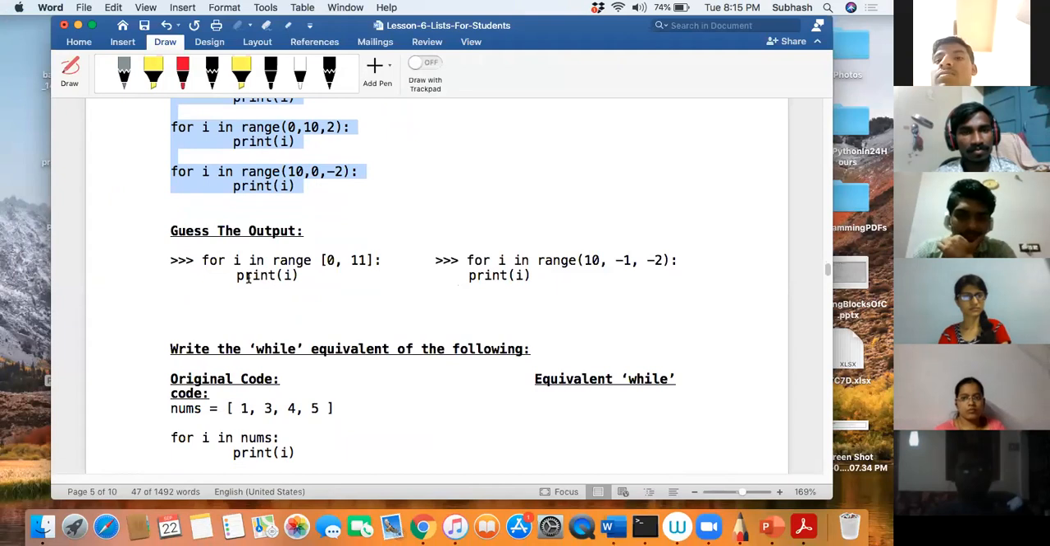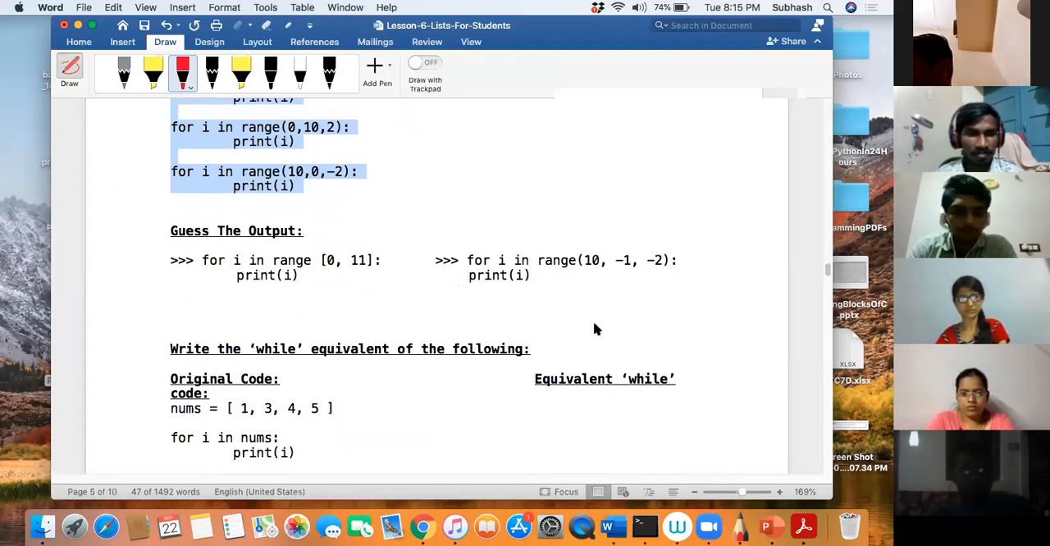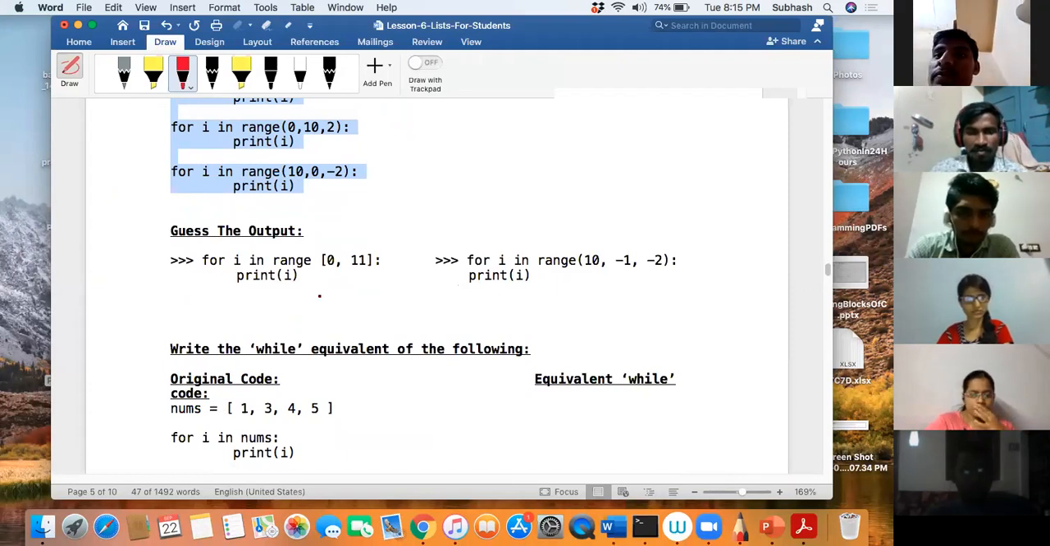Now, can you tell me what is the output of this one? Let me see who will guess the output for this one. Guess the output for the first one. Put that in the chat box. What is the output for this? Kirtana Ganapati, 0, 11. What is that? 0, 1, 2, 3, 4, 5, 6, 7, 8, 9, 10. Okay, guess properly. See properly. Will it work?